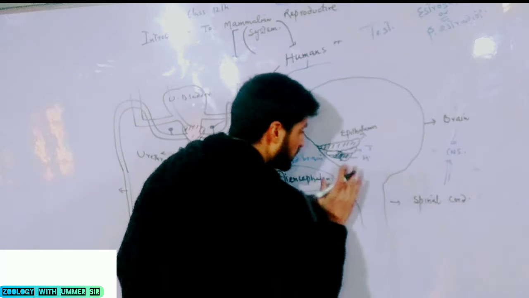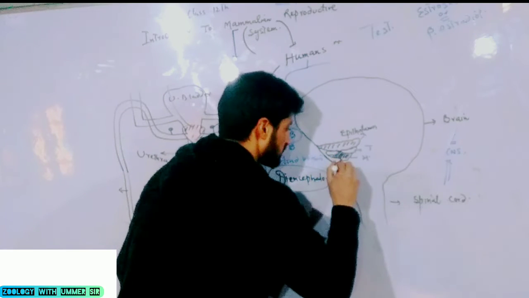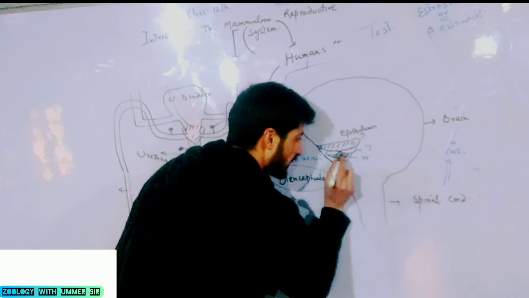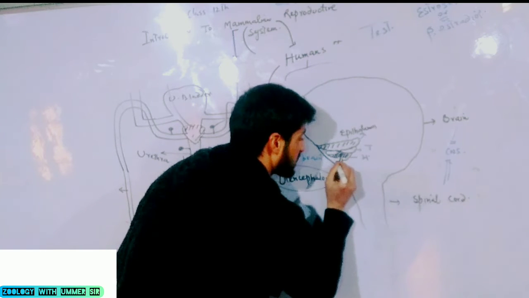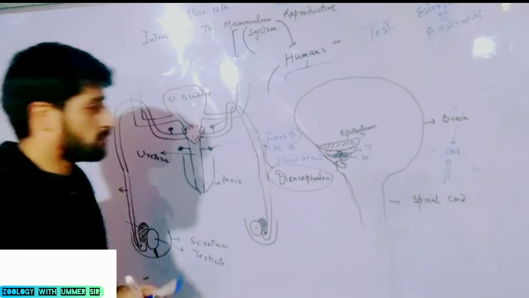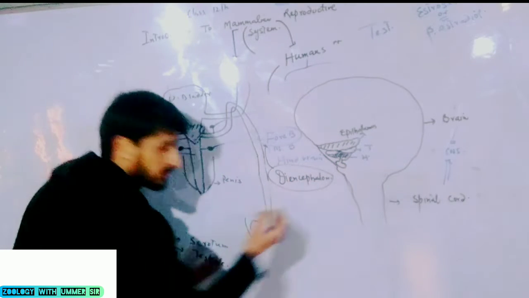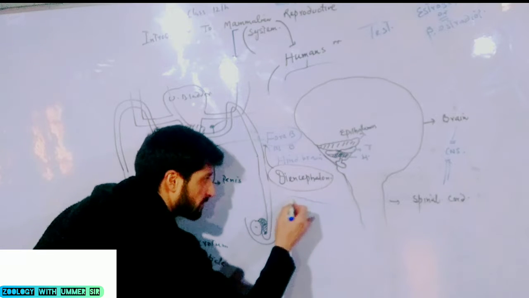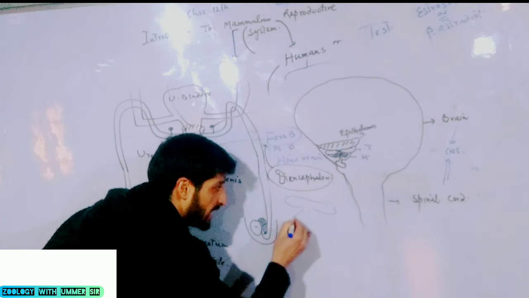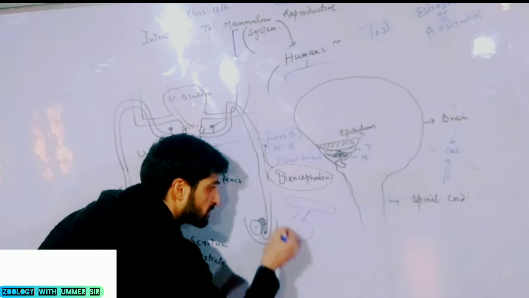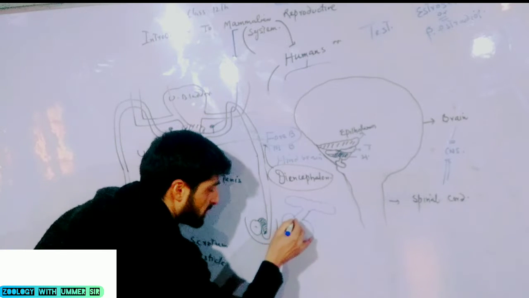Attached with the hypothalamus is a very unique structure. This unique structure is known as pituitary gland. If this is hypothalamus, attached with the hypothalamus is a very special structure.